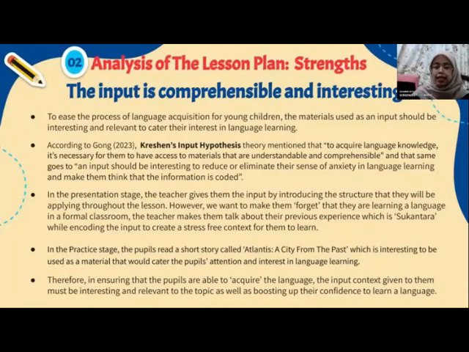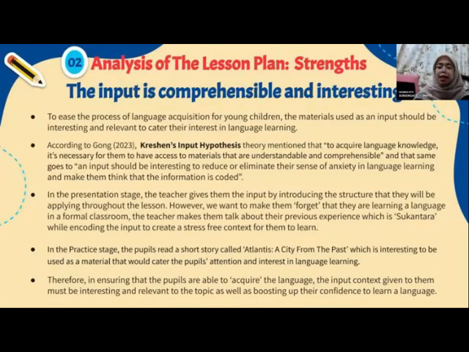In the presentation stage, the teacher gives them the input by introducing the structure that they will be applying throughout the lesson. However, we want to stimulate the pupils' interest and make them forget that they are learning a language in a formal classroom.